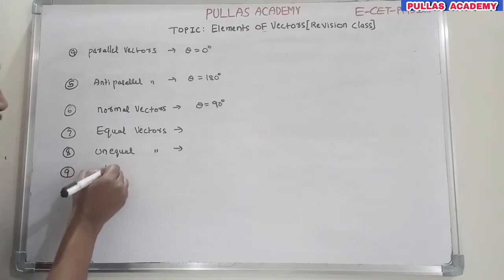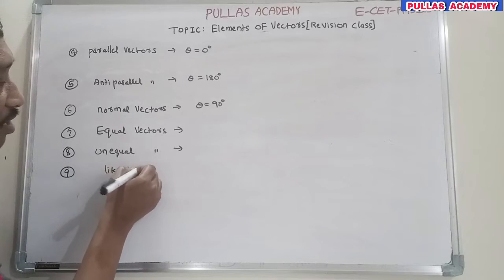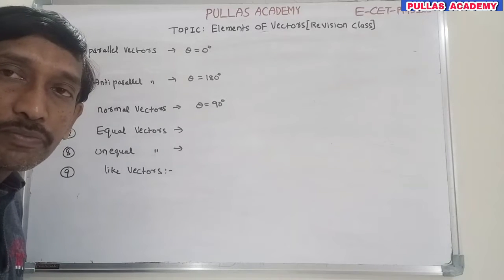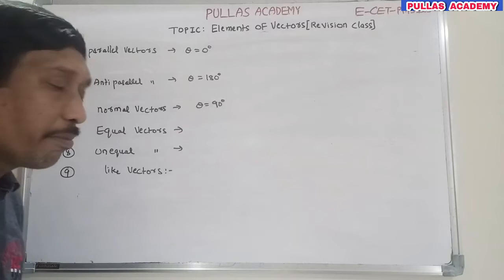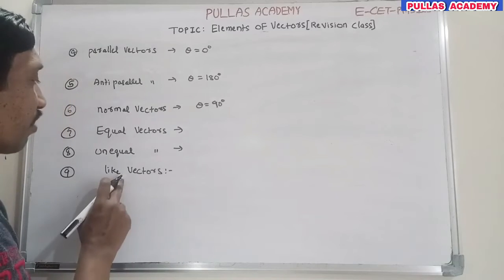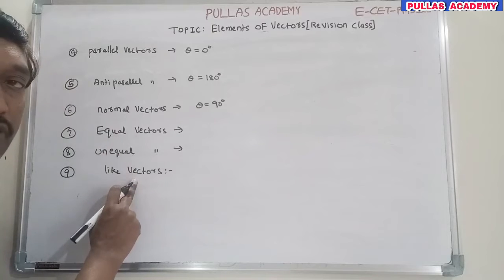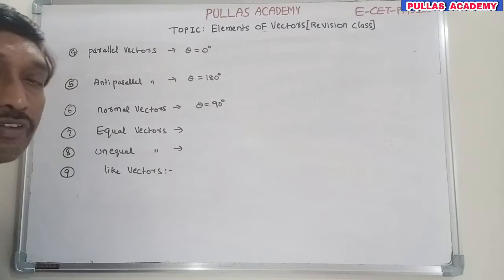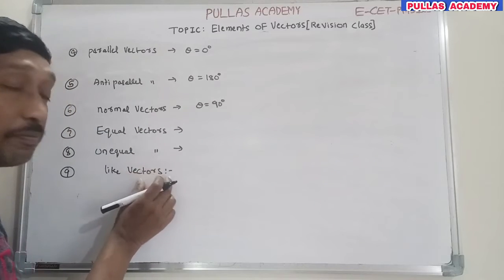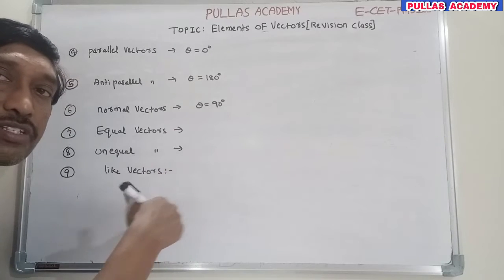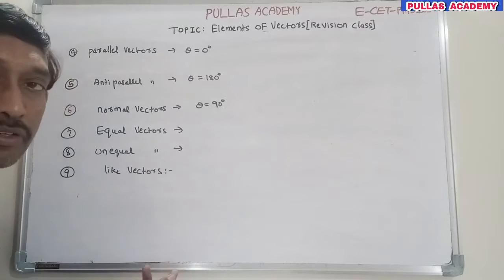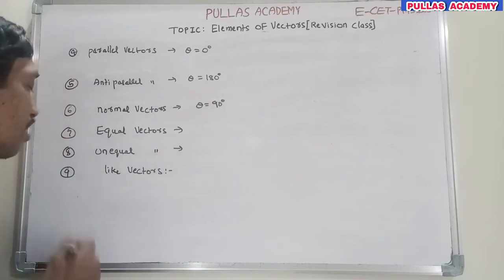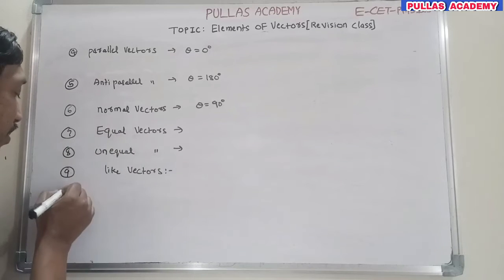Okay. Next, like vectors. What are like vectors? Any two vectors that have the same direction, with different magnitudes or the same magnitudes, are like vectors. That means equal vectors are also like vectors, but not all like vectors are equal vectors. Like vectors have the same direction with the same or different magnitude. If they have the same direction with the same magnitude, they are equal. If they have different magnitudes, they are only like vectors, not equal vectors.